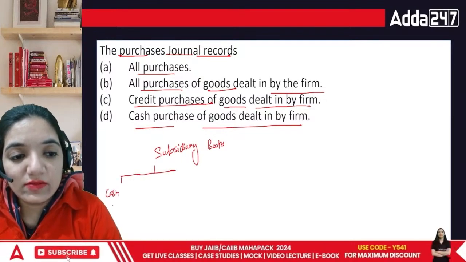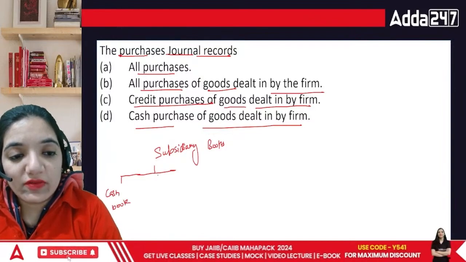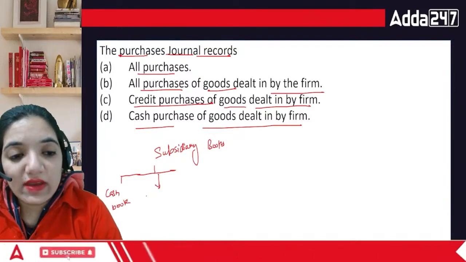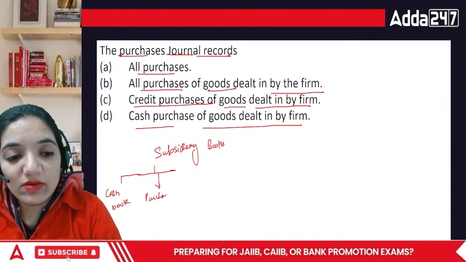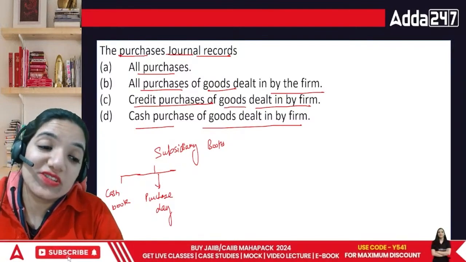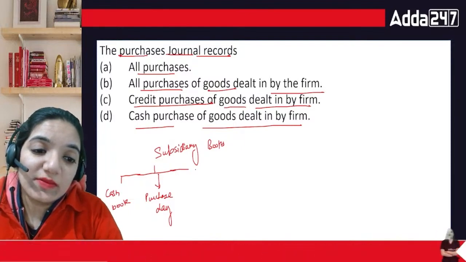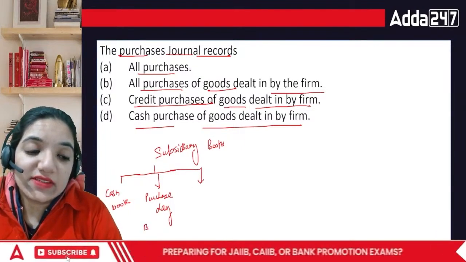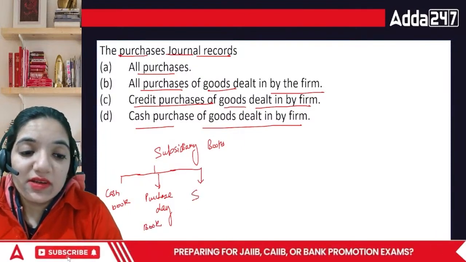First is the cash book, which records only the movement of cash. Then we have the purchase day book, which records only the credit purchases because cash purchases are under the cash book. Then we have the sales book or sales day book.